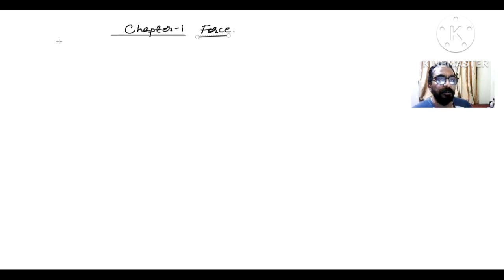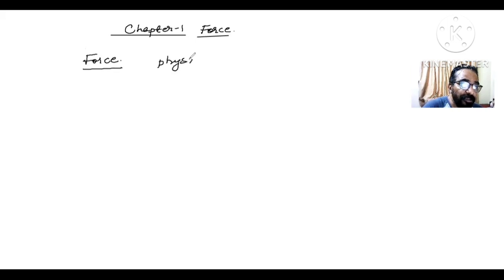In your 9th standard, you learned what you mean by a force. So you said force is that physical quantity. I'll just define it for you. Force is that physical quantity, beta, which changes or tends to change the state of rest or state of motion of a body. Force is what? That physical cause.